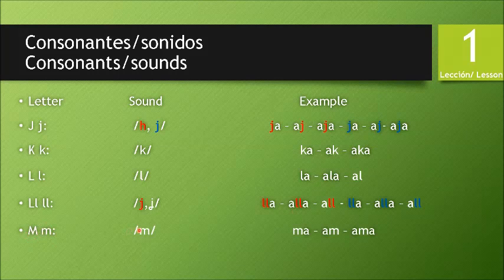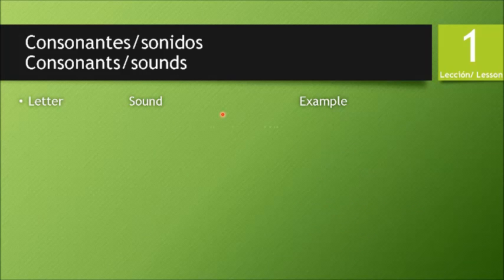The letter M sounds like M, for example, ma, ama. The letter N sounds like N, example, na, ana, an. Okay, the next consonant is the letter ñ with the sound ña, that is so characteristic of Spanish. So in the next video, I'm gonna show you how to improve those kinds of sounds that are a little bit tricky for non-Spanish native speakers, and you're gonna see that it is not as hard as people say. Okay, examples: ña, aña, and aña.